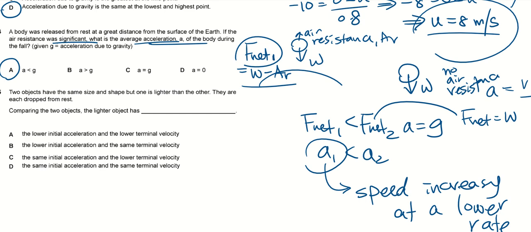If it's accelerating at a constant rate, the speed will increase at a constant rate. If it's accelerating at an increasing rate, the speed will increase at an increasing rate. If it's accelerating at a decreasing rate, the speed will increase at a decreasing rate. That means it's no longer increasing that much, but it is still increasing.